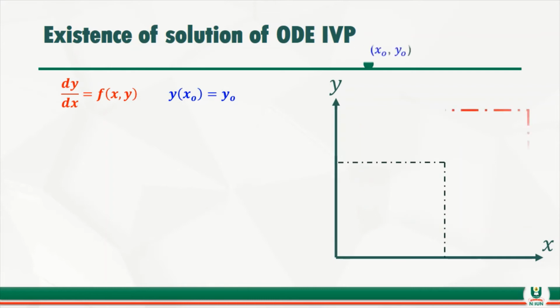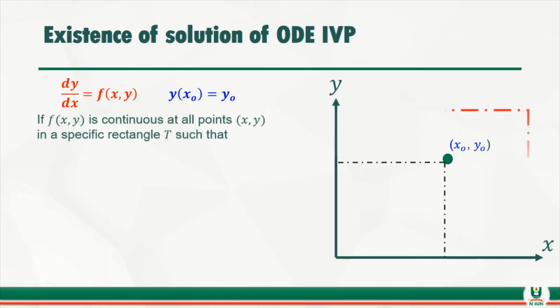Now, the next thing I need to do is that the function f of x, y must be continuous at all points. What do I mean by at all points? This is a very broad point, and I need to be specific. I can't just say f of x, y is continuous at all points in x, y. The next thing is that I need to use the condition, which is x naught, y naught, to let me know the boundary. And immediately I know the boundary, I will have a perfect rectangle. Then from that rectangle, I can now come up with the domain where the function is continuous.